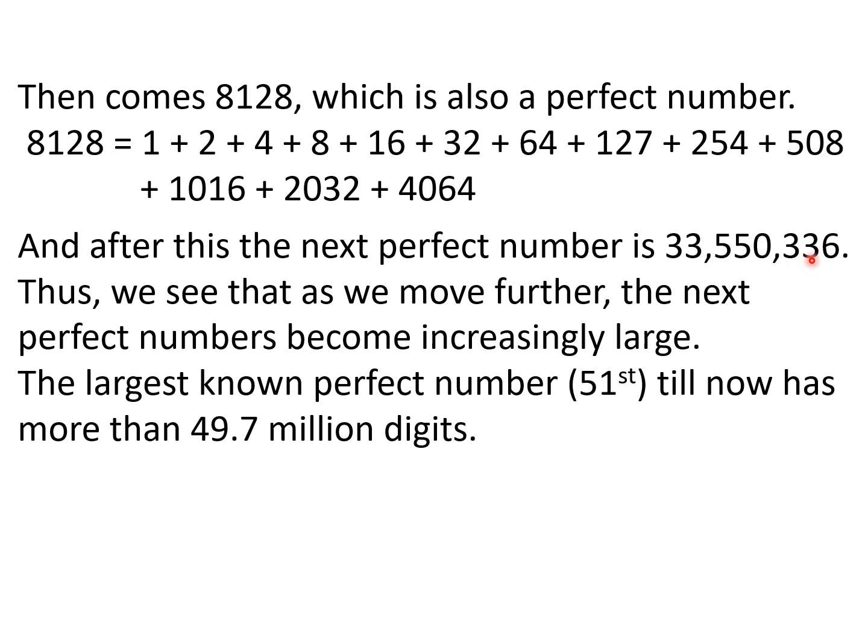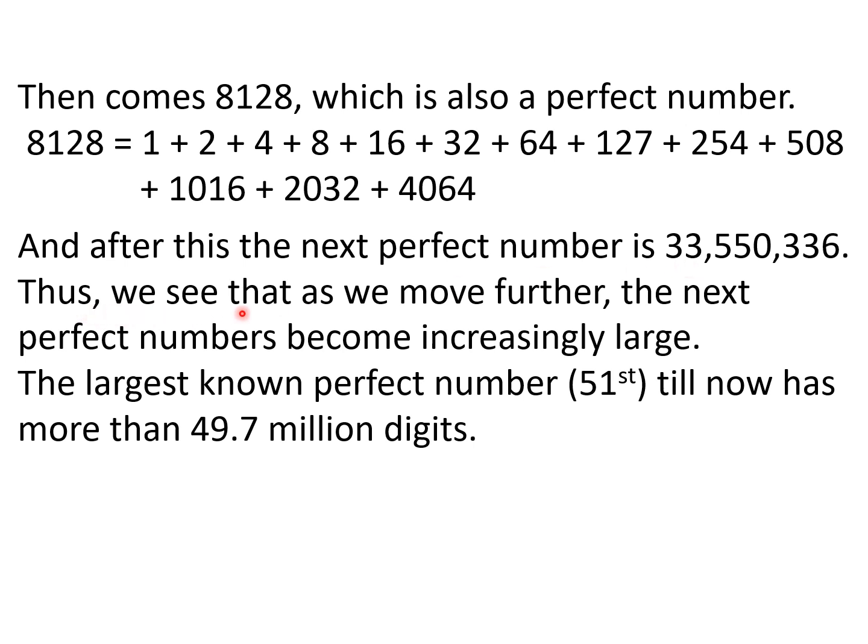You see, after 28, 496, a big gap, but still bigger gap from 496 to 8128. And after that, again, an increasingly large gap to 33,550,336. So what is the conclusion?